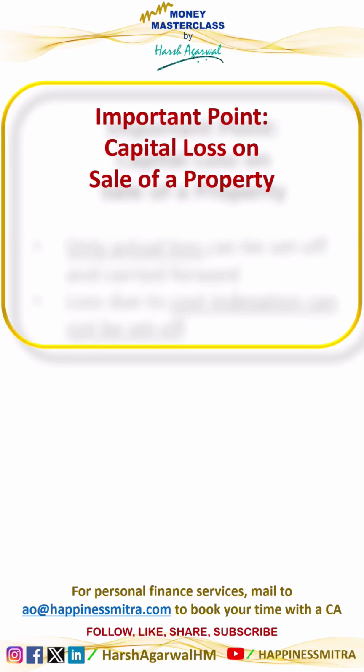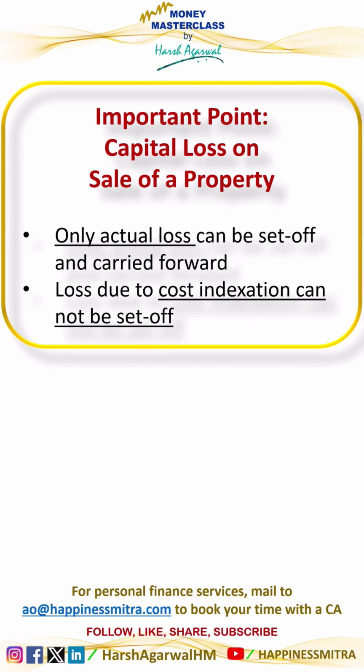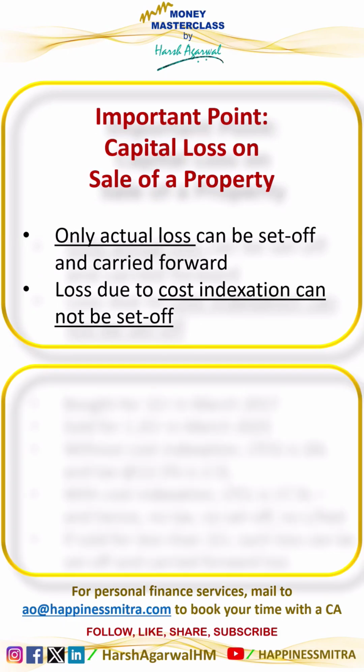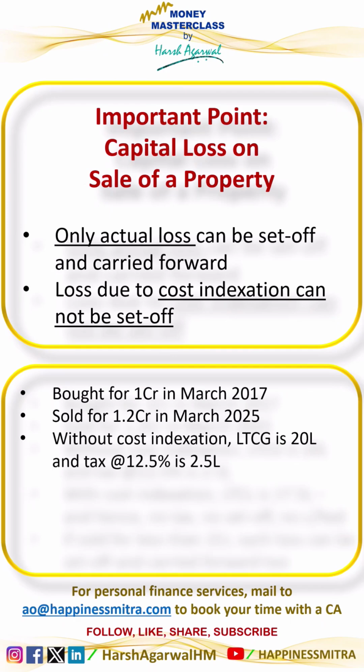Let's look at an important point on capital loss on sale of a property. Only actual loss can be set off and carried forward. Loss due to cost indexation cannot be set off. Very important. Let's take an example. Suppose you buy a property for 1 crore in March 2017, which you sell for 1.2 crore in March 2025. Without cost indexation, your long-term capital gain obviously is 20 lakh and the tax at 12.5% is 2.5 lakh.